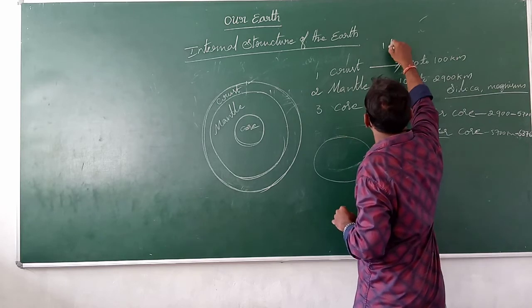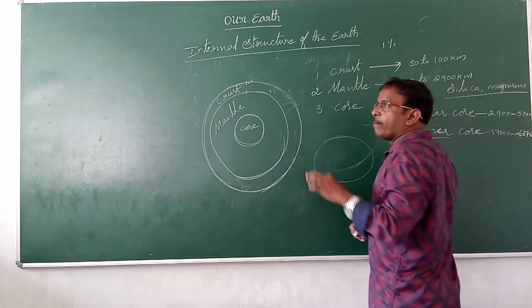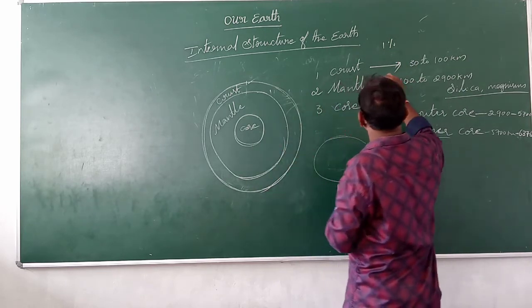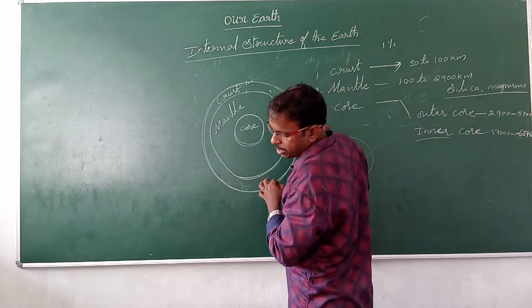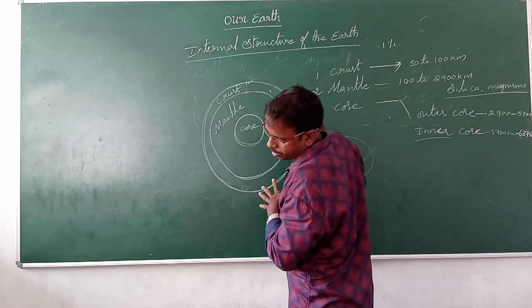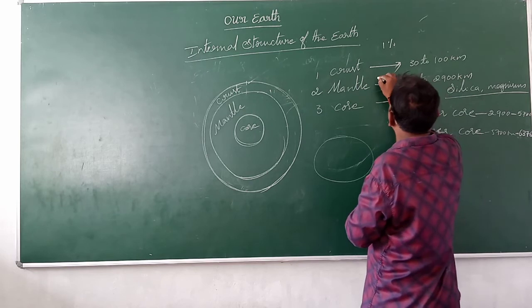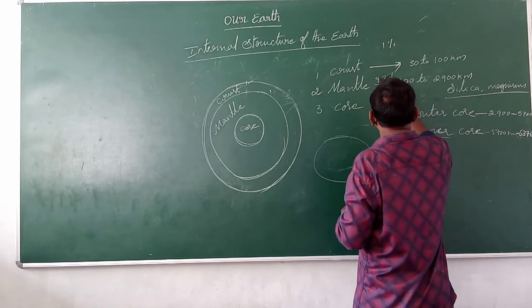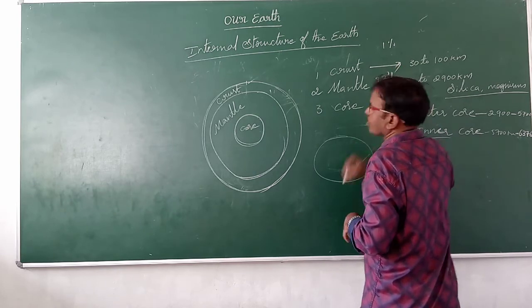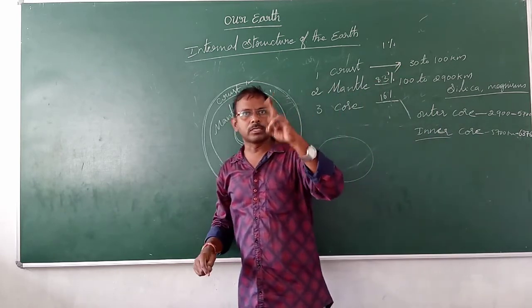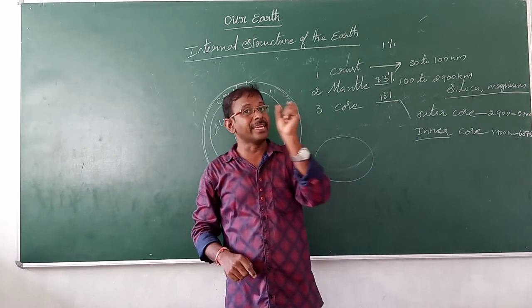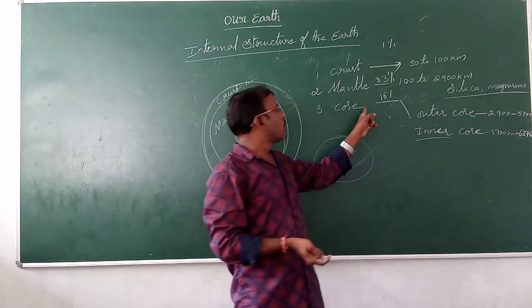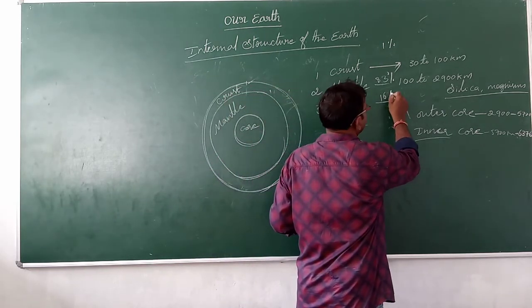Only 1%. Mantle occupies 83% and core occupies 16%.